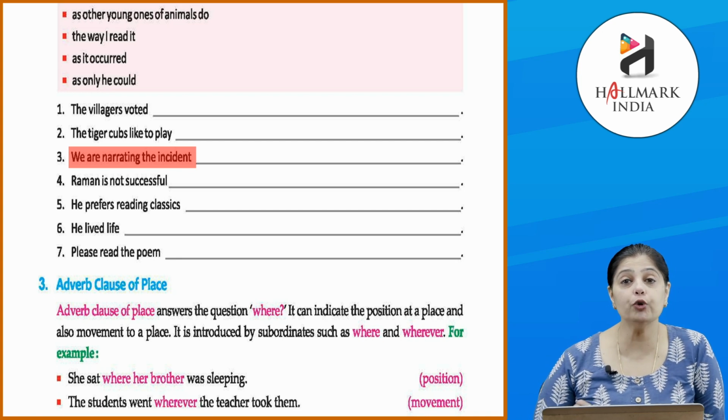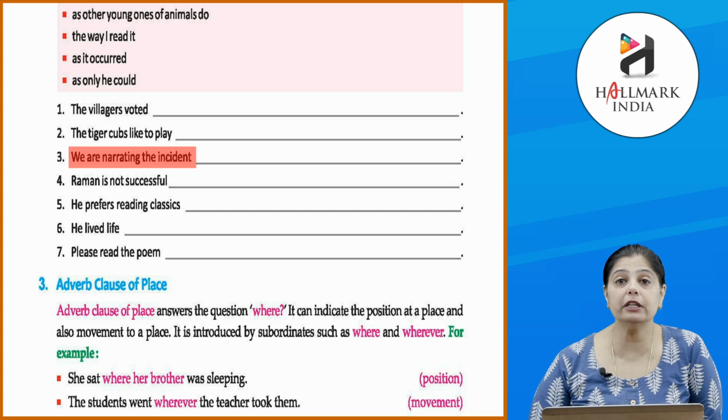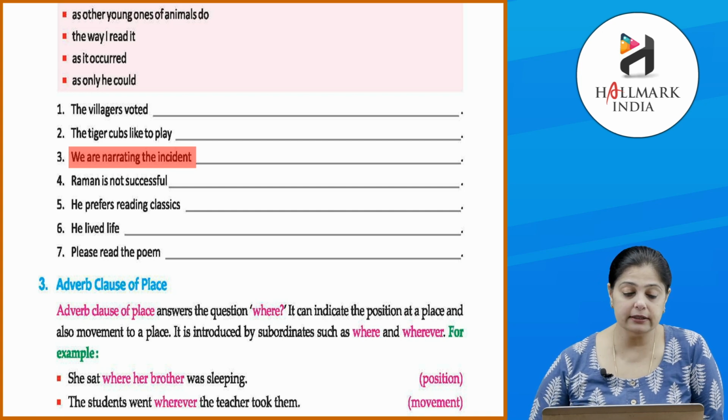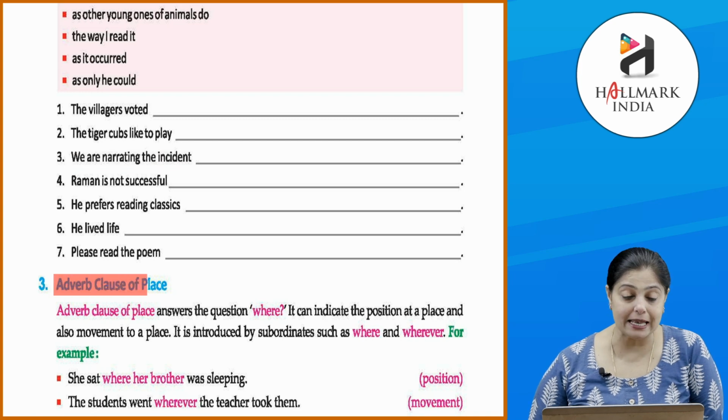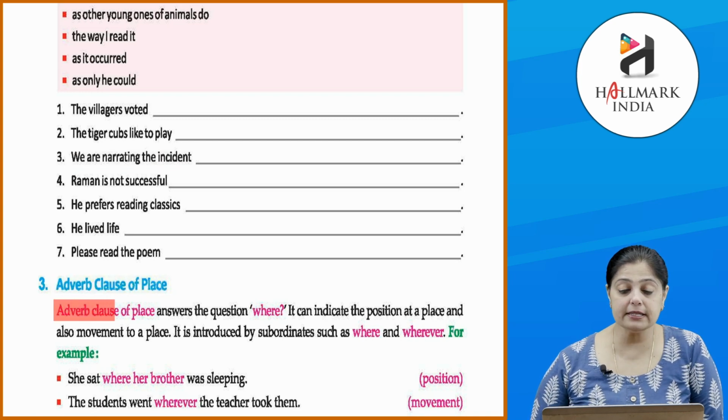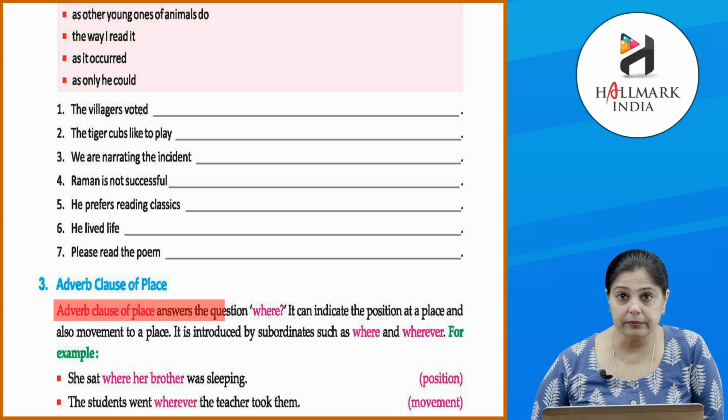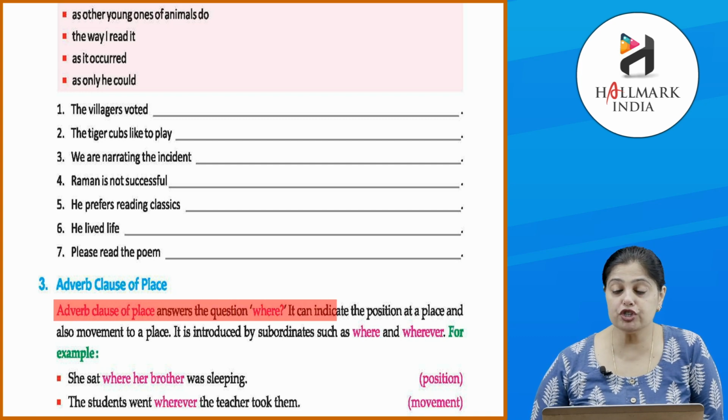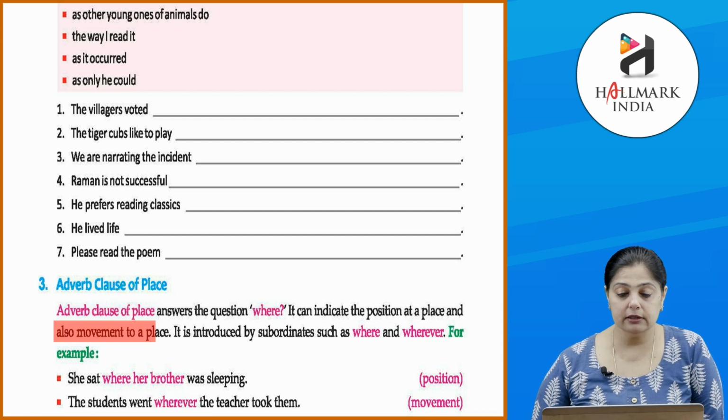Okay, now we are narrating the incident, or we can say as it occurred. Alright, so this is how you have to gauge what is going to be the following phrase. Alright, now next let's look at the adverb clause of place. Adverb clause of place answers the question where. So it can indicate the position at a place and also movement to a place. So it is introduced by subordinators such as where and wherever.